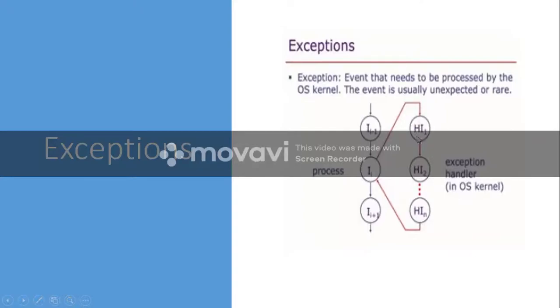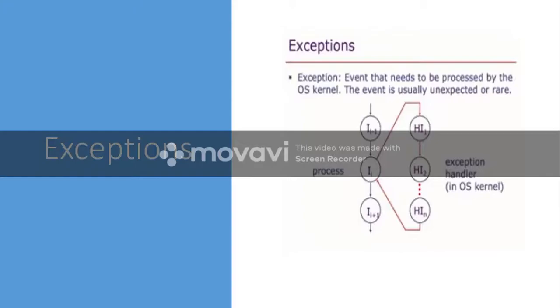Now the exception handler will execute its instructions. Whatever the exception that occurs, it handles by executing these instructions, instruction 1, 2, 3 up to n. Once it finishes executing all these instructions, the control will come back to the place where it previously left, that is, the instruction I, and it will start executing from there.